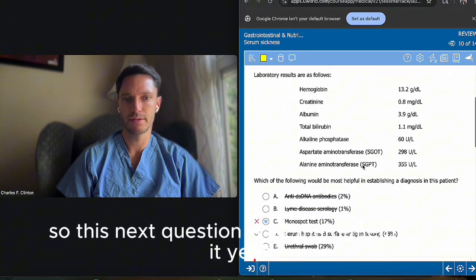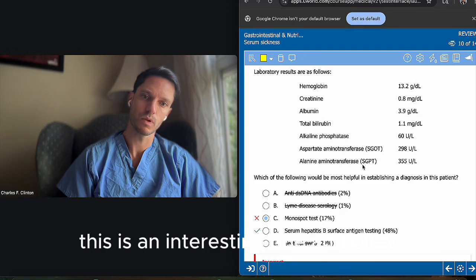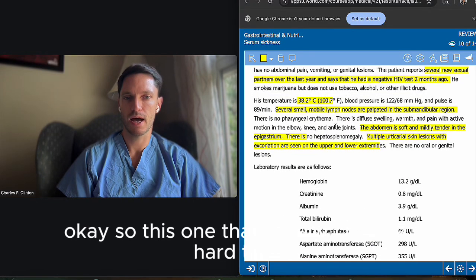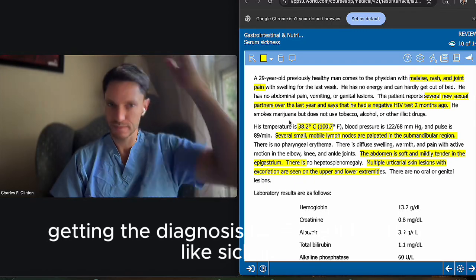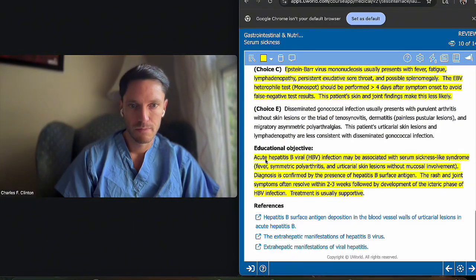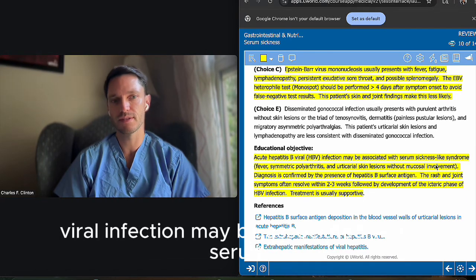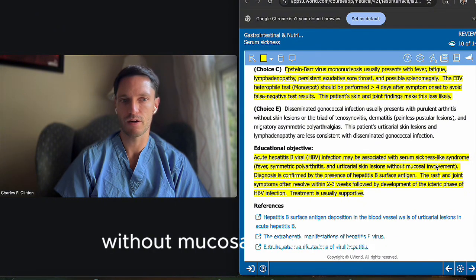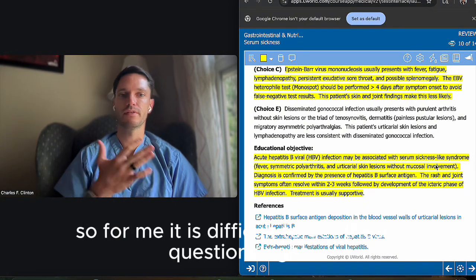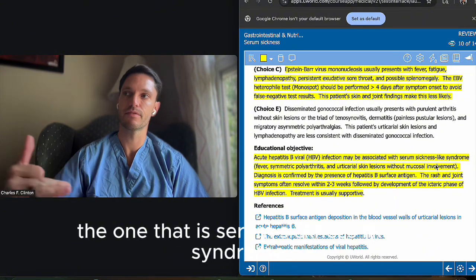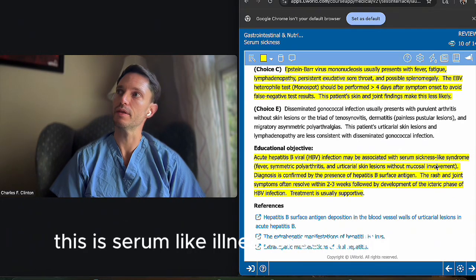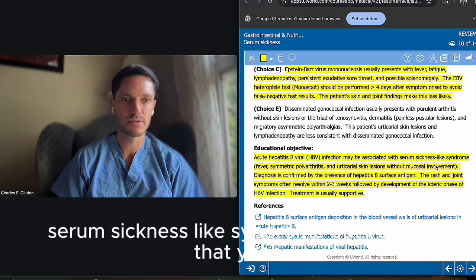So this next question is, let me remember it. Yeah, this is an interesting one. Okay, let me just remember. Malaise, rash, joint pain in a 29-year-old, previously healthy male. Okay, so this is one that I usually have a hard time getting the diagnosis for, because it's serum sickness-like syndrome, right? So acute hepatitis B viral infection may be associated with serum sickness-like syndrome. So fever, symmetric polyarthritis, and urticarial skin lesions without mucosal involvement. So for me, it is difficult to get these questions right, the ones that are serum sickness-like syndrome, because I often read these clinical vignettes and I just don't come up with the diagnosis of, oh, this is serum sickness-like syndrome.